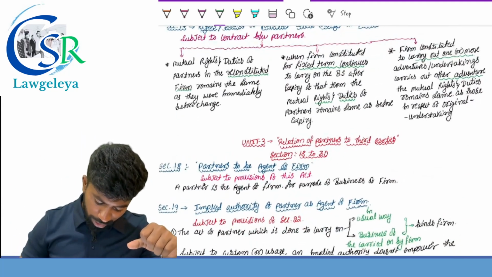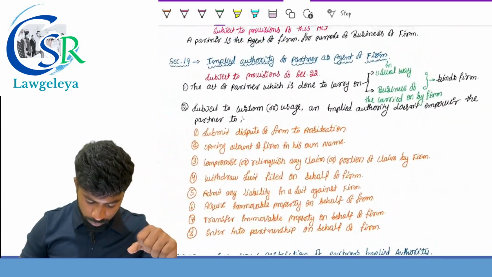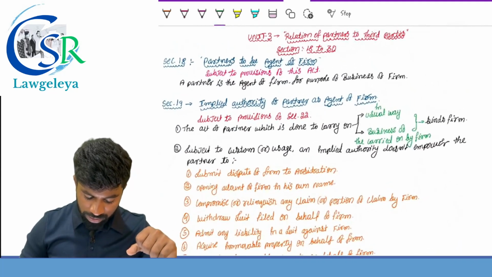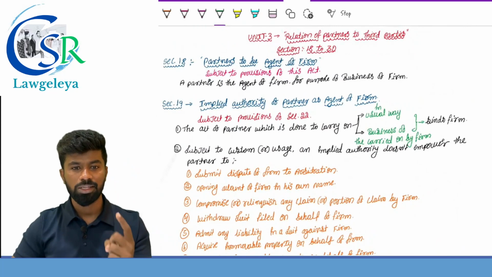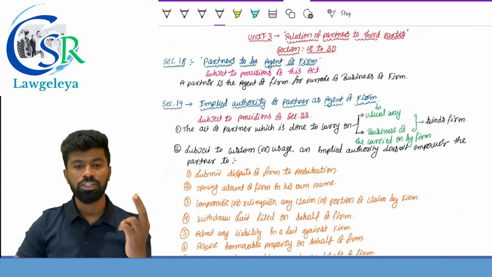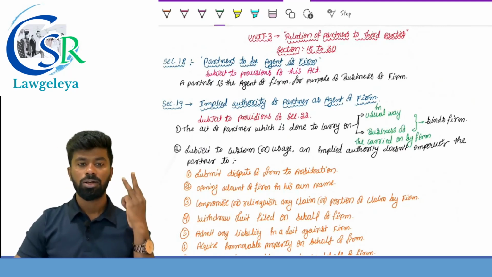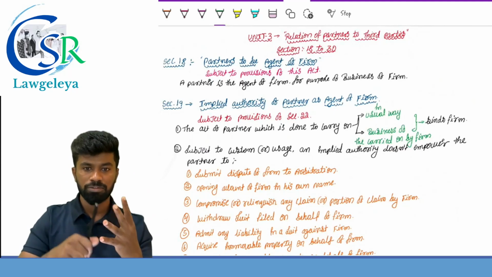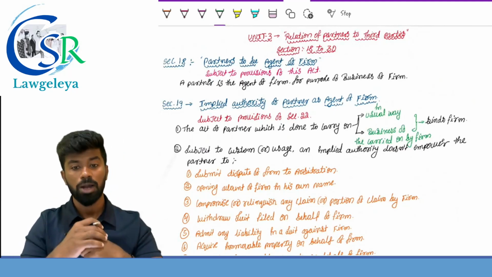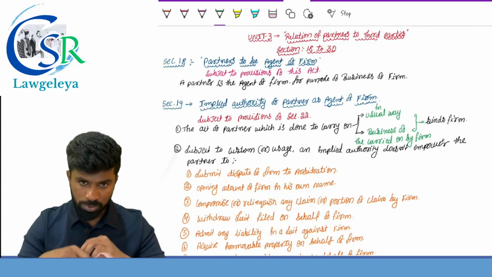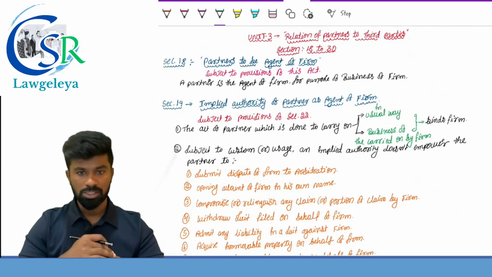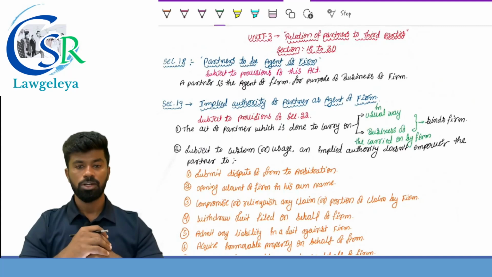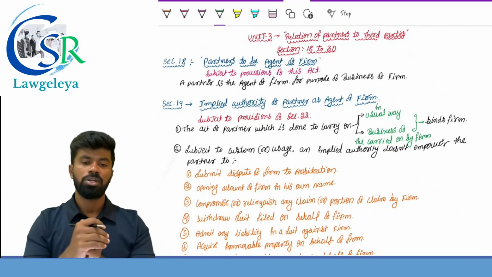And with this we are done with unit 2. Let's quickly recap whatever we discussed till now. Section number 1, short title, extent, commencement. Section number 2, definition. Section number 3, application of Contract Act to partnership. Section number 4, definition of partnership, firm name and the partner. Section number 5, partnership is the result of agreement, not by status. Section number 6, determination of existence of partnership. Section number 7, partnership at will. Section number 8, particular partnership.